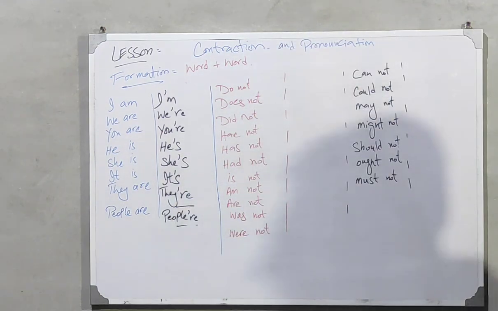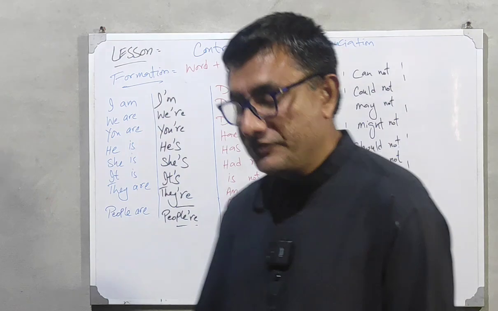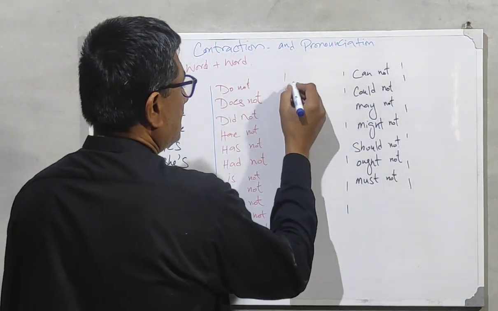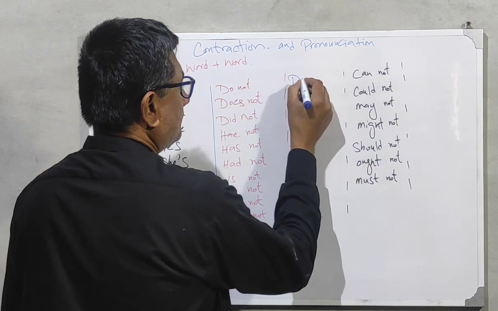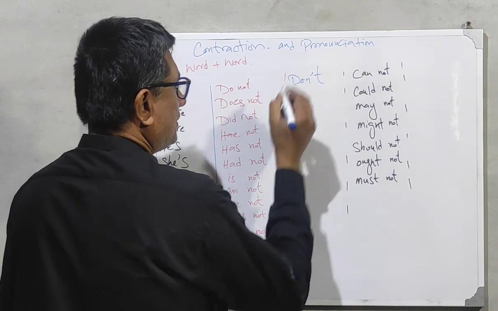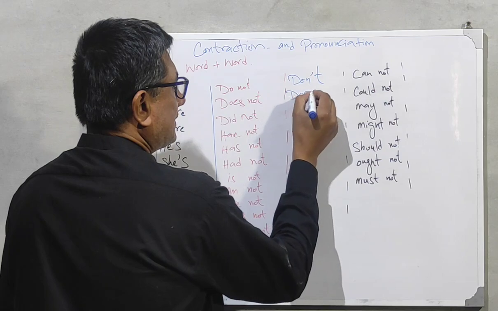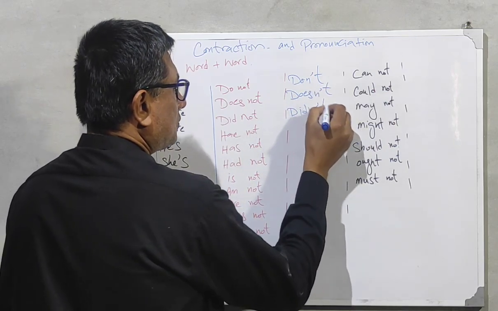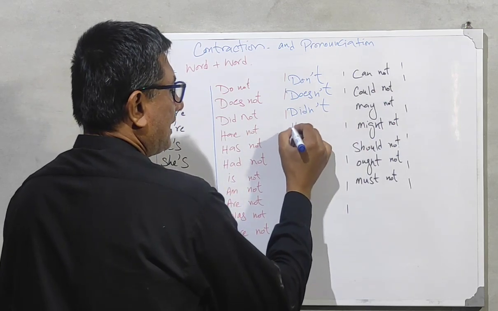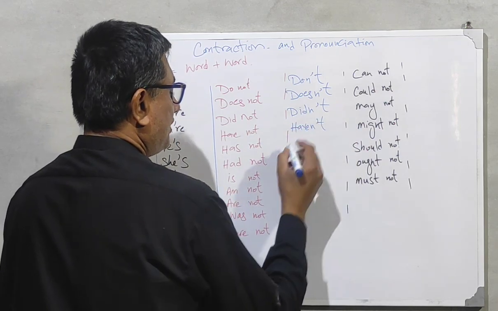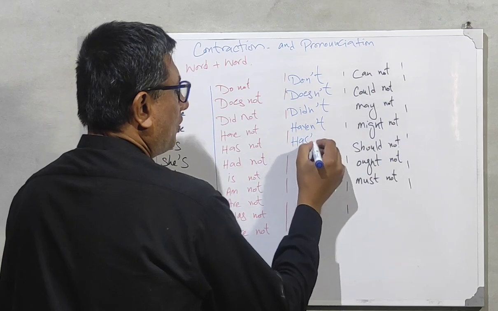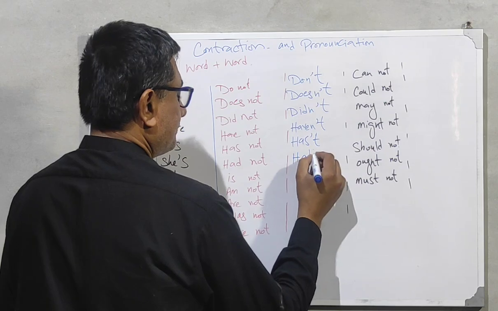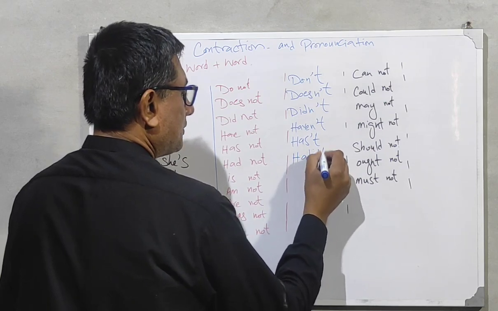Now there is a negative form as well. And how can we change the negative form? Really simple. For example, first one is don't. We will be using do not, don't, D-O-N apostrophe T. Does not, D-O-E-S-N apostrophe T. Did not, D-I-D-N apostrophe T. Have, H-A-V-E-N apostrophe T. A similar rule will be for has and had, with N apostrophe T.